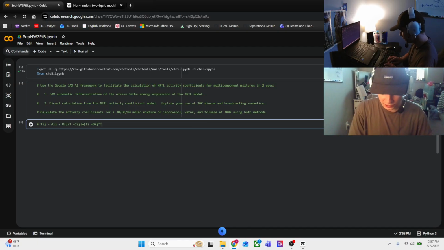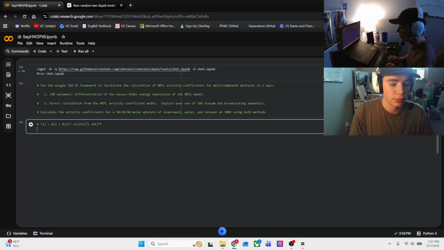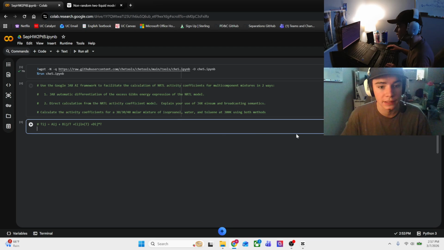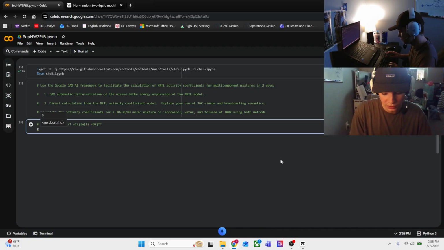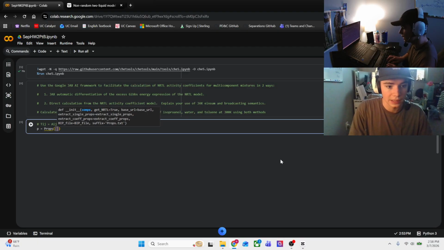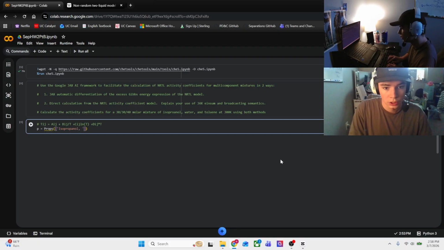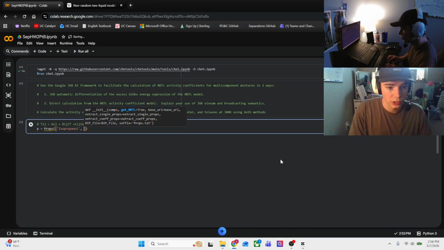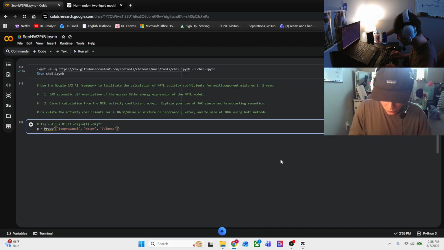But to get us started here, I first have to put in the components that we're finding this activity coefficient for: our isopropanol, our water, and our toluene. So we're going to say that P is going to equal props, isopropanol, water, toluene, for our three component mixture.